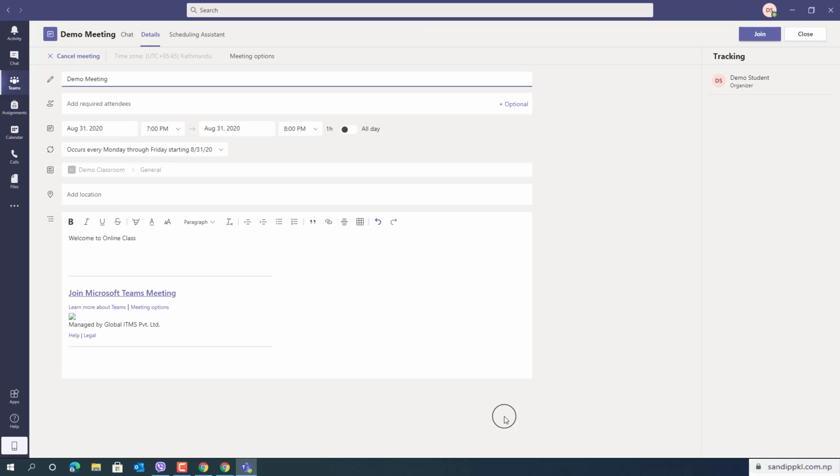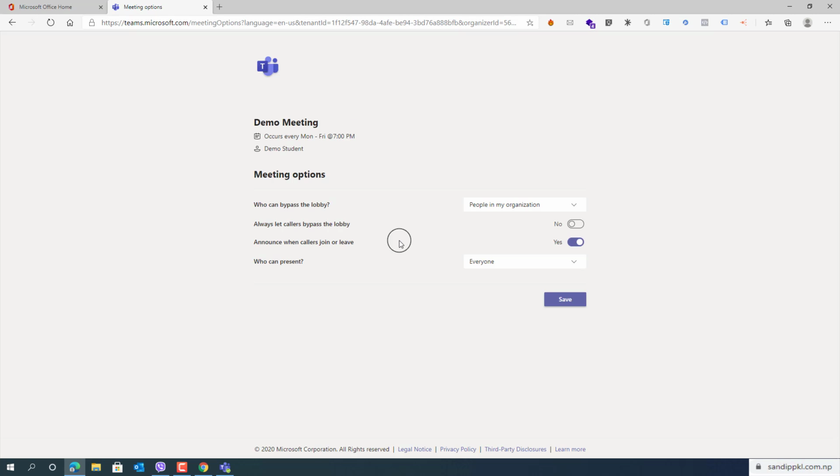Now let's click meeting options. Okay, now we are getting meeting options. From here you can manage meeting settings, like who can bypass the lobby. If you want students to wait in lobby until you start your class, you can set this to only me, so students won't be able to join the meeting before you start.